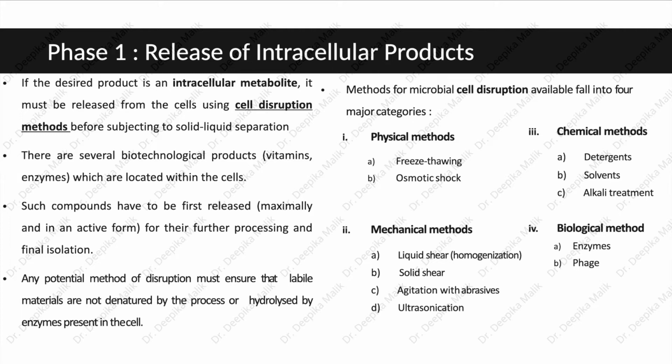Now methods for microbial cell disruption fall into 4 major categories. First is the physical methods, which include freeze thawing or osmotic shock. Second are the chemical methods, which include treatment with detergents, solvents or alkali treatment. Third includes mechanical methods like liquid shear or homogenization, solid shear, agitation with abrasives or ultrasonication. And biological methods include enzymes and phage. Now we'll discuss all these methods one by one in detail.